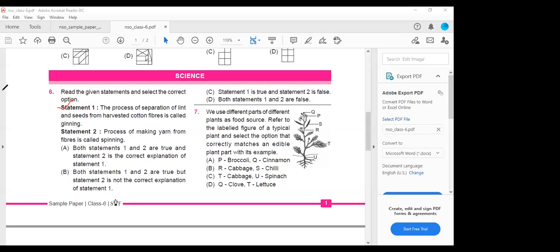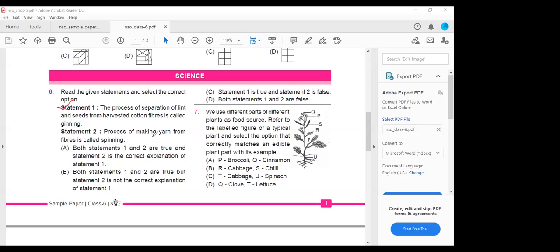Usually for cotton fibers, if the cotton quality is not good, you can find small, rounded structures. Those are called lint. So during the process of separation, the lint and the seeds have to be separated from the harvested cotton crops. That process is called ginning. You will learn it in the lesson Fiber to Fabric.